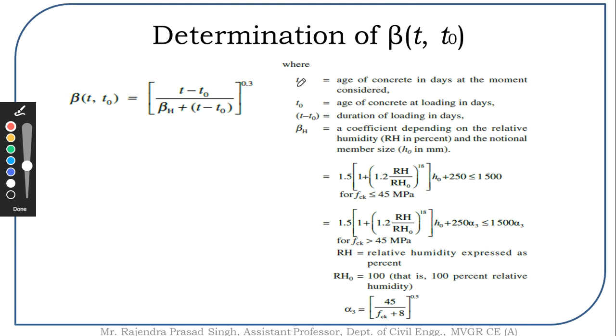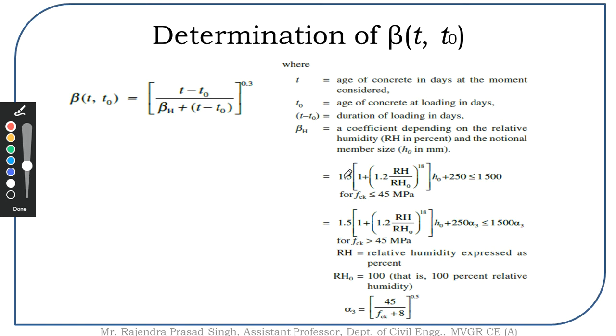Here t, as we already know, is the age of concrete at the moment we have considered. t0 is the age of concrete at loading, and t minus t0 is the duration of loading, and beta H is a coefficient depending upon the relative humidity RH.